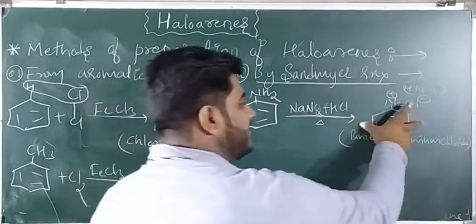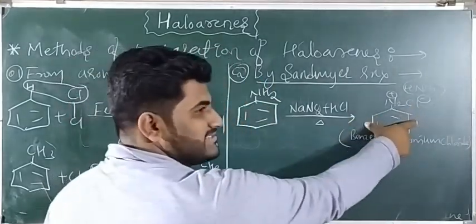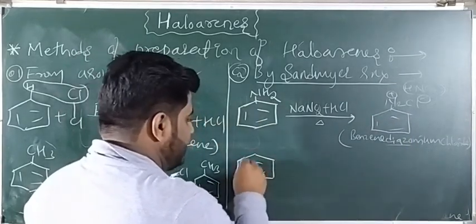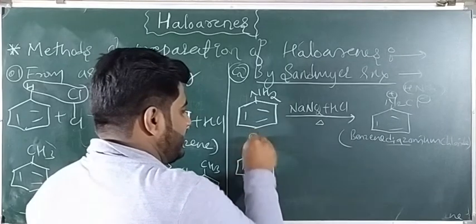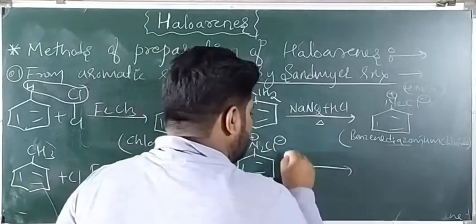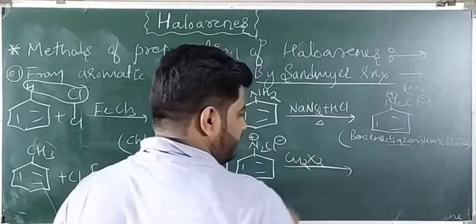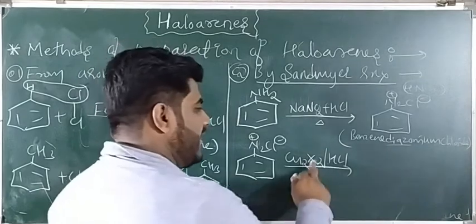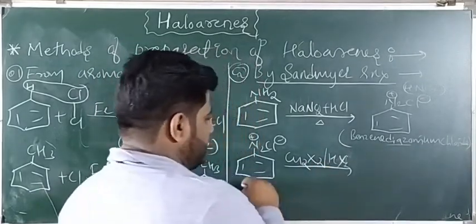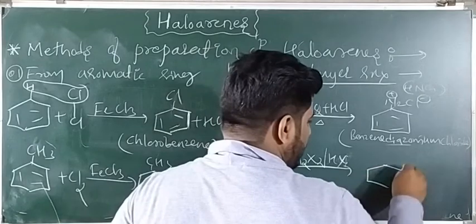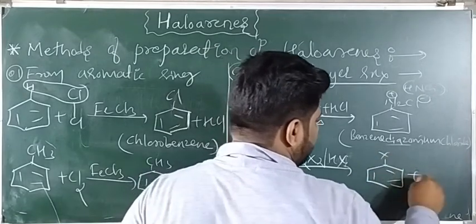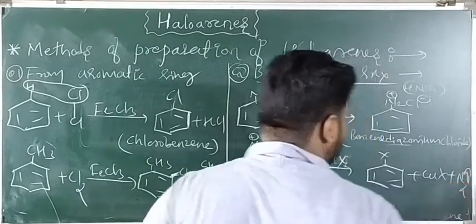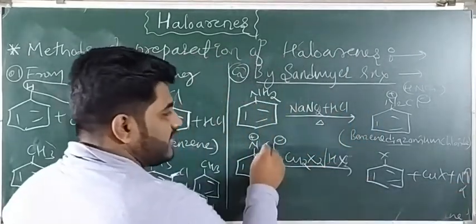So once you get the benzene diazonium chloride, you treat it with cuprous halide. Treat this benzene diazonium chloride, N2 plus Cl minus, with cuprous halide Cu2X2 in presence of halo acid HX. Whatever X you take, you can get the respective haloarene, C6H5X plus N2. Whatever X you have taken, you are getting that X here.